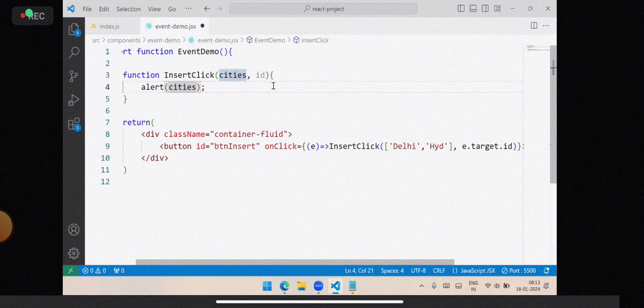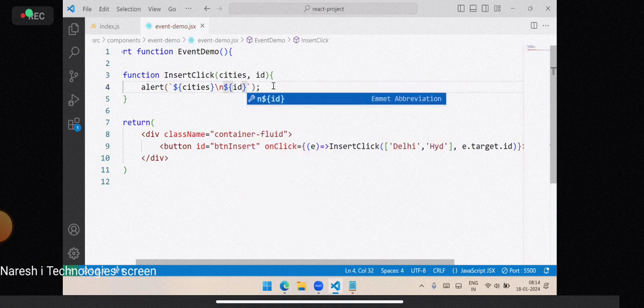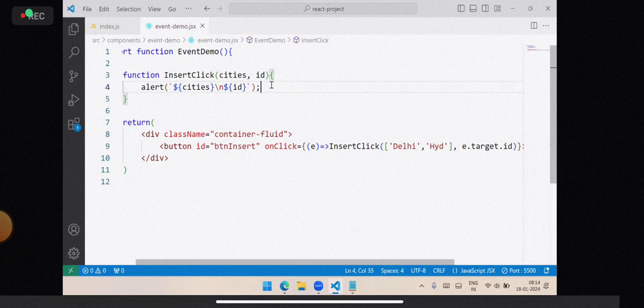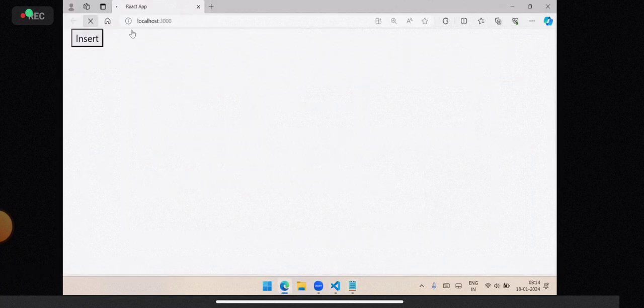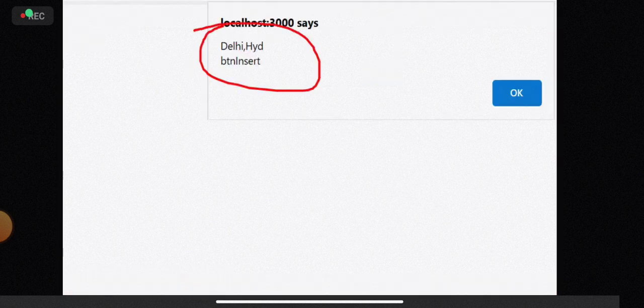First is cities, I'll just print cities, then a new line. Next line, I want to print the ID. That means now when you click, it is going to send both details, the custom arguments as well as the default.